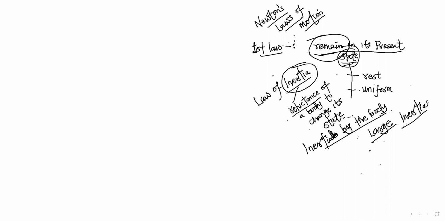Let's look at a very good example. Dust comes from rock.